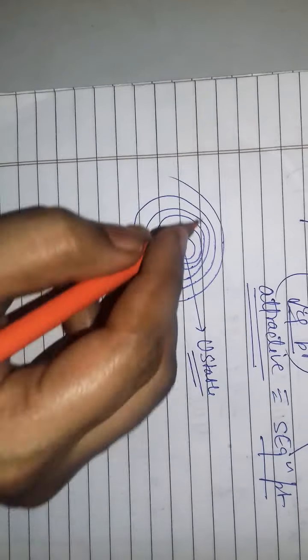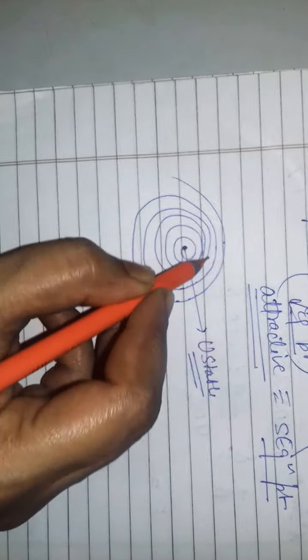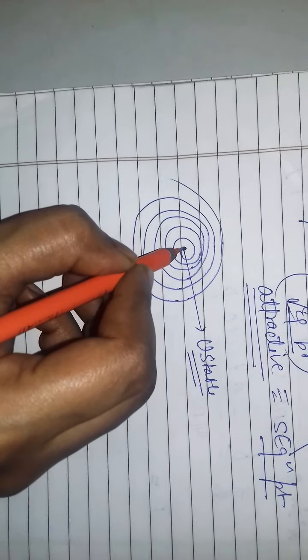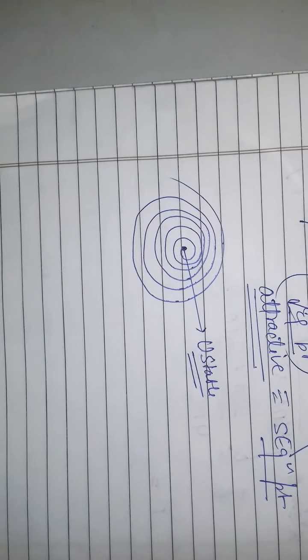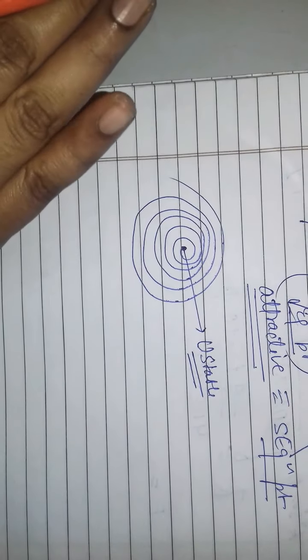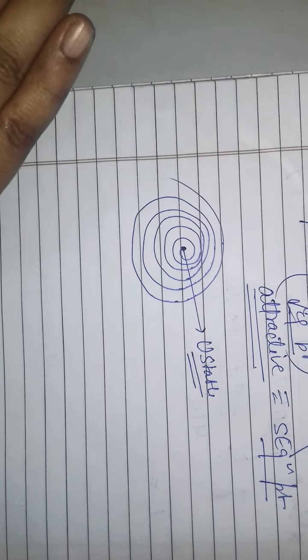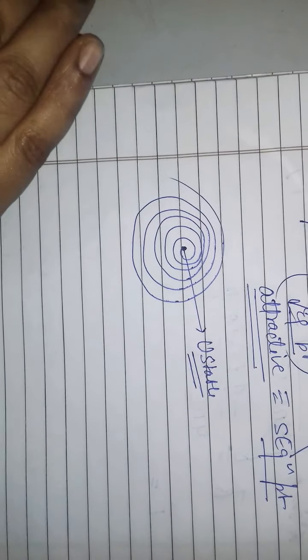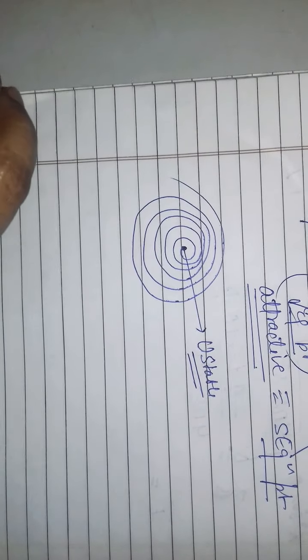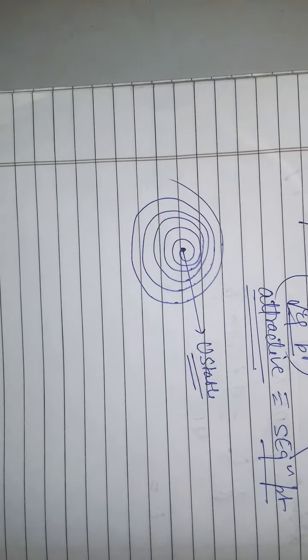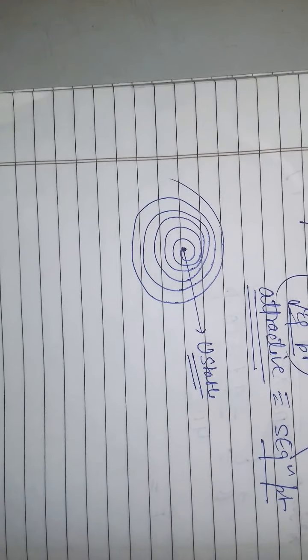And if some particle comes from outside and falls here, meaning it is coming towards it, then it is your stable equilibrium point. So the stable equilibrium point is always a minima of the potential curve, and the unstable equilibrium point is always a maxima of the potential curve.